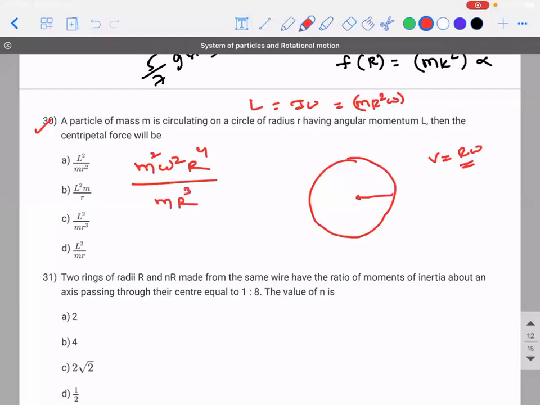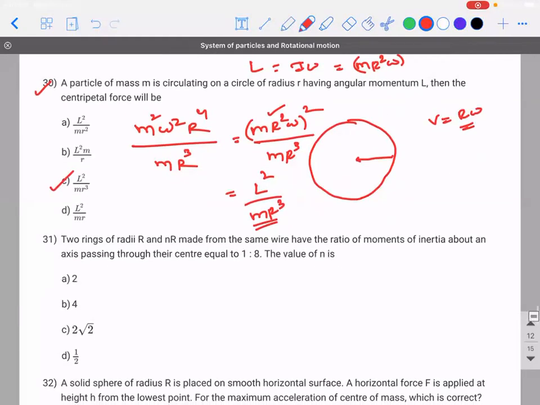Sorry, MR cube. MR cubed. Yeah, sir. Cube, sorry. Then this will become MR square omega the whole square divided by MR cube. Can I write it like this? So MR square omega is L square divided by MR cube is the answer, which is this one. It's actually a simple problem. So remaining problems we'll do it tomorrow, and then we can wind up. In the meanwhile, revise all.